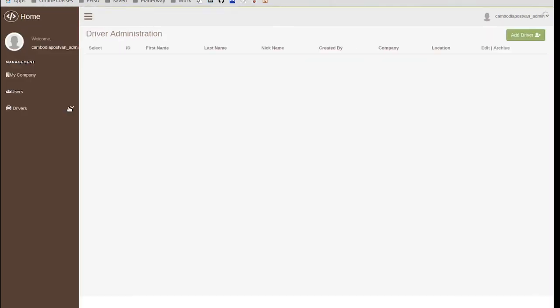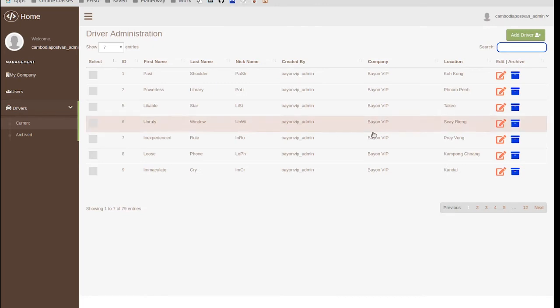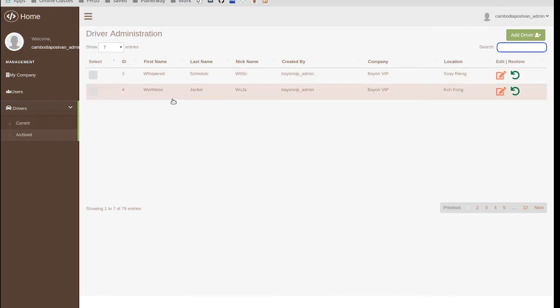I can also see drivers in my company and also drivers in other companies. So I can see Beyond VIP, location in Kakong. I cannot edit these drivers because they do not belong to my company. I can also archive my drivers.